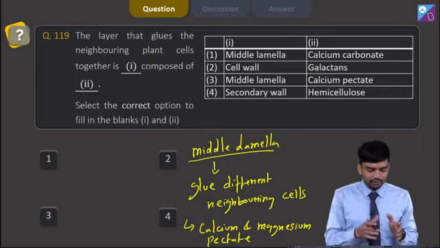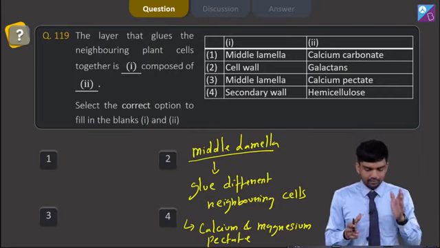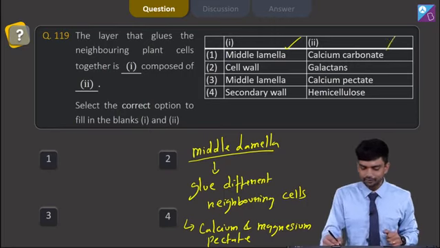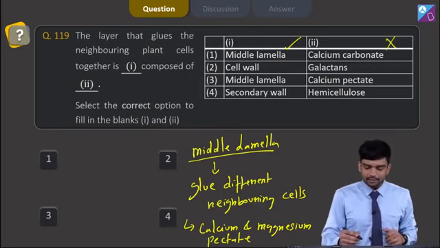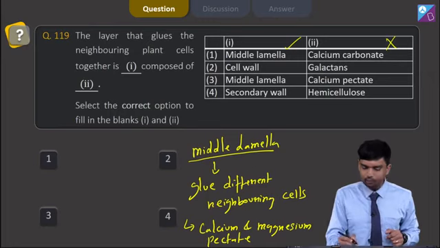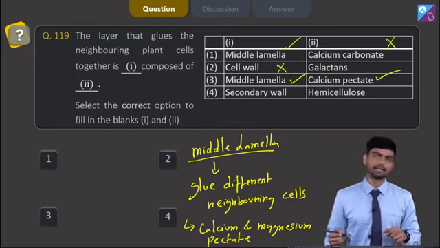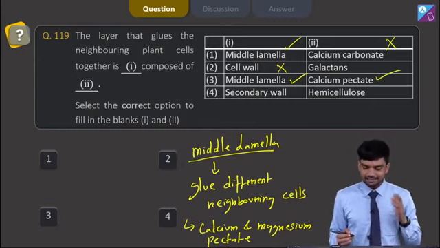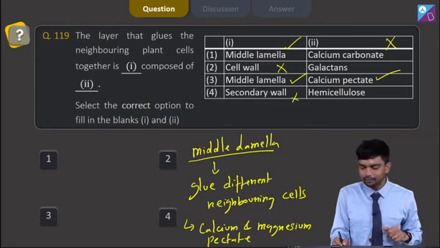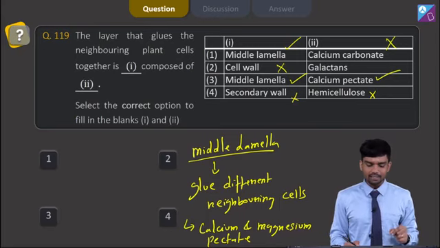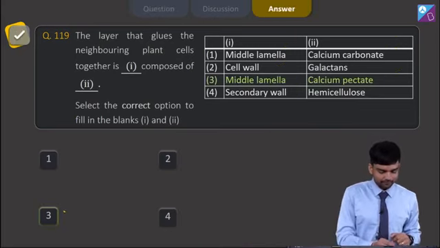The first option says it is glued by middle lamella, which is made up of calcium carbonate, which is wrong. The second option says it's glued by cell wall, which is wrong. The third option says it's glued by middle lamella, which is made up of calcium lactate. So the third option is signifying the correct answer here. The fourth option says secondary wall and hemicellulose, which again is an incorrect answer. So we have the correct answer as option number 3.